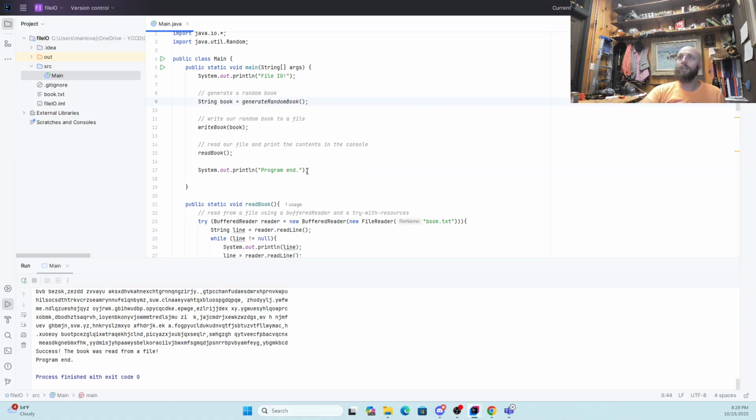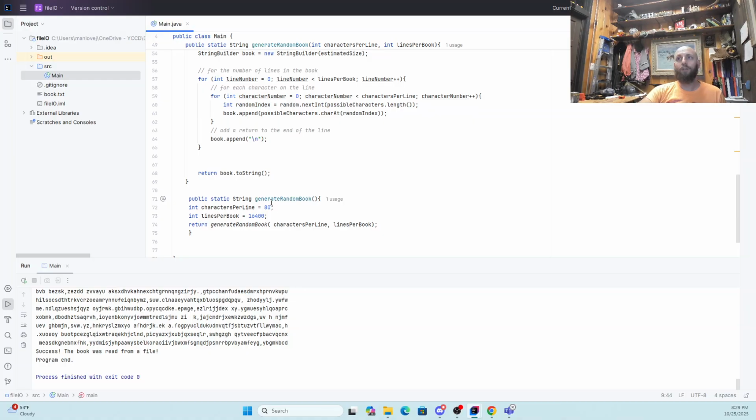So now it's calling the overloaded one that doesn't have any arguments, and then that one is defining those two arguments and passing them to the other one. So this ought to work exactly the same way. Great, works exactly the same way.